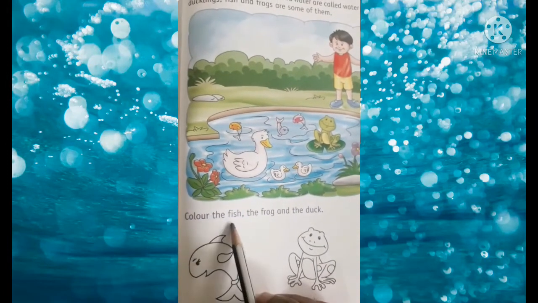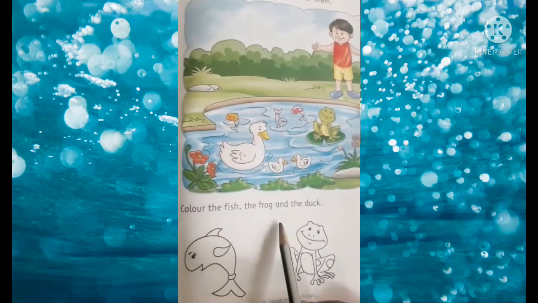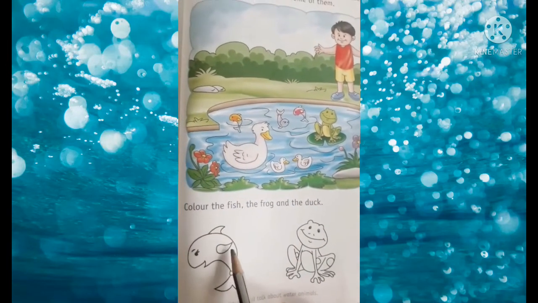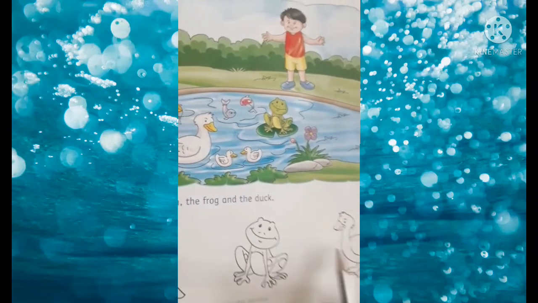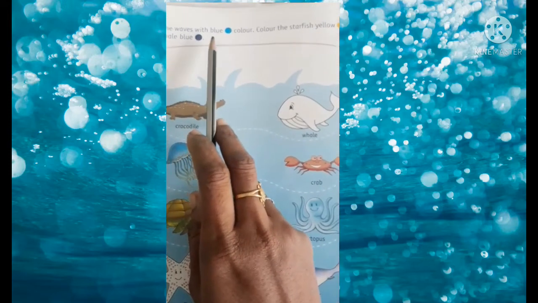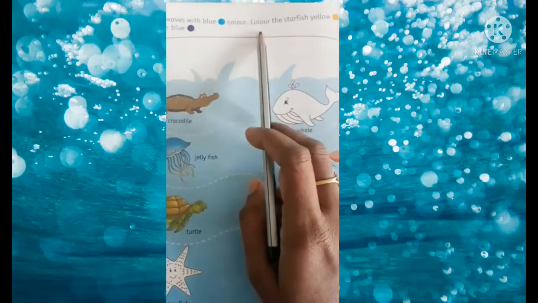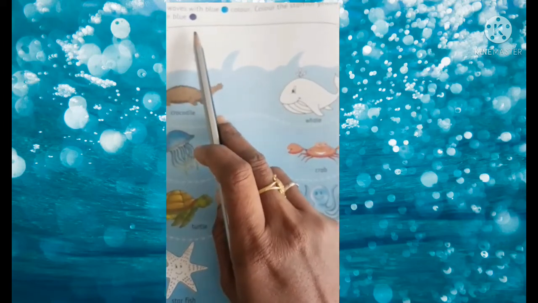Children, color the fish, the frog and the duck. This is your homework. You have to color fish, frog and duck. Okay. Next homework is trace the waves with blue color. Color the starfish yellow and the blue whale blue.